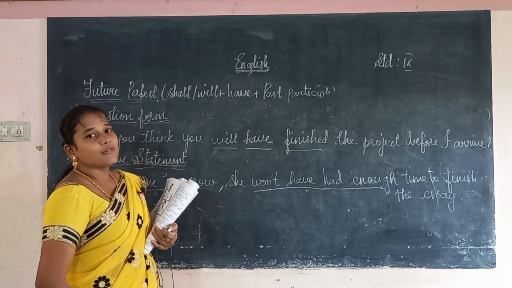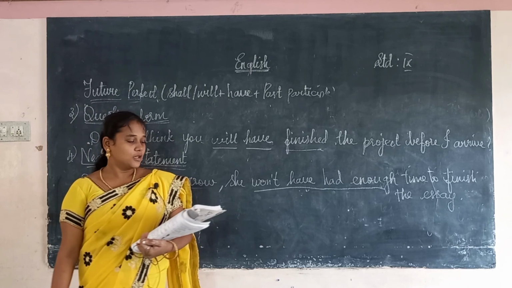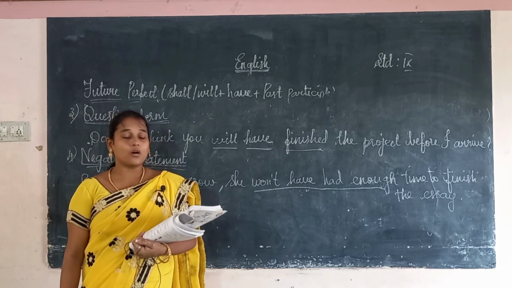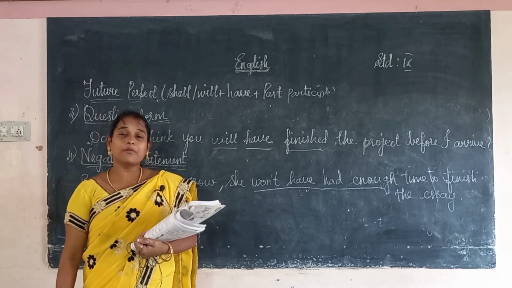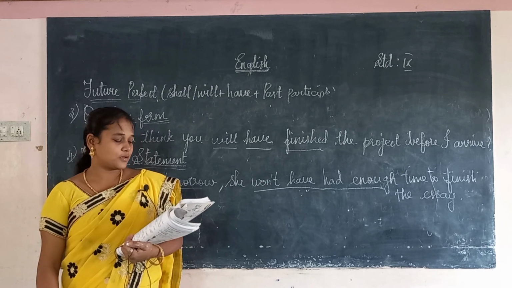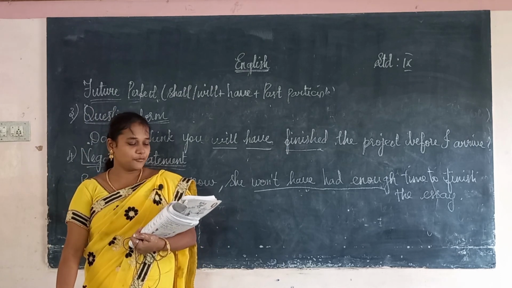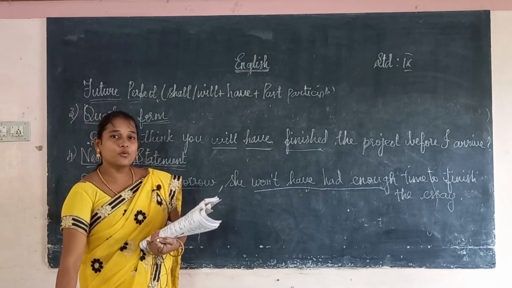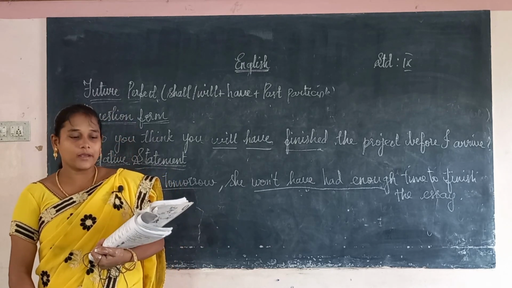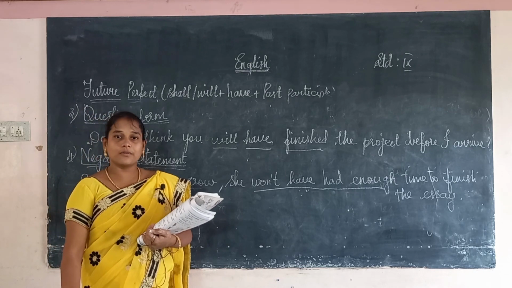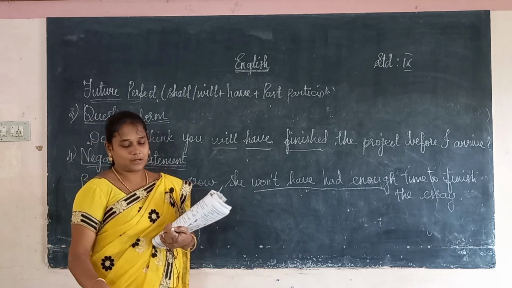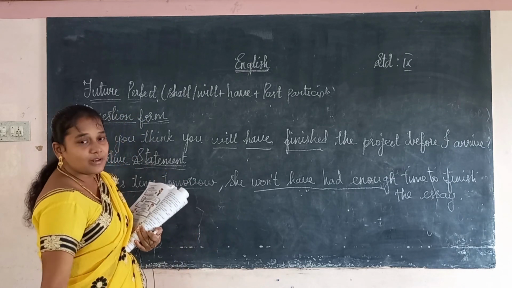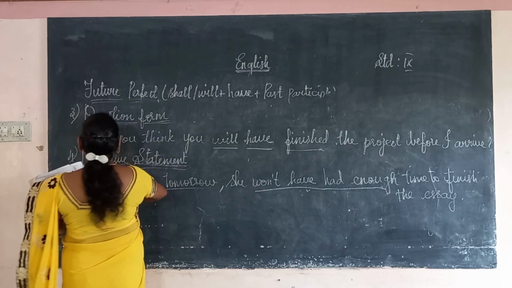Okay, so wherever we will use this future perfect, we will use in the case of a completed action before something in the future. Next one, the duration before something in the future. In the third, we will use while forming the question, and the fourth we will use in the negative statement. These are the 4 areas we will use this future perfect.